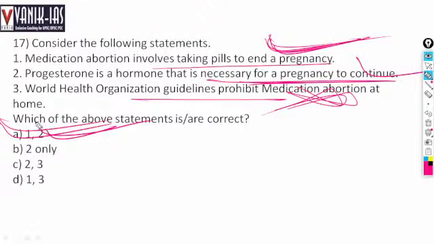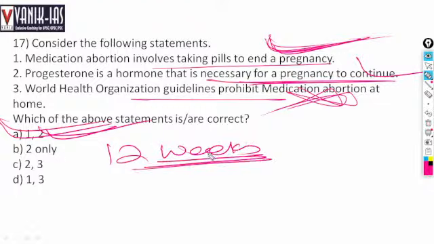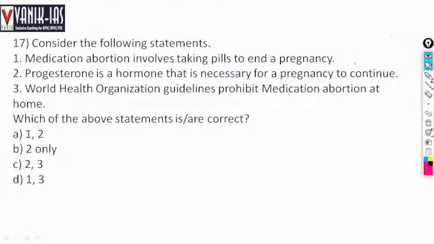Progesterone is the hormone that is necessary for the pregnancy to continue. WHO says that medication can be used up to 12 weeks at home, and after 12 weeks, it can be used in a medical office. So A is the right answer. 12 weeks means around 3 months.